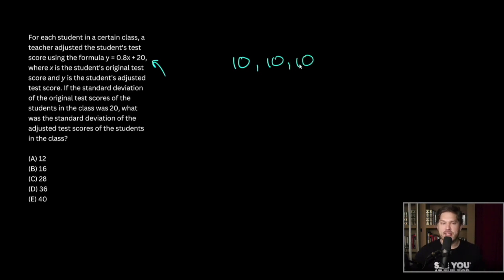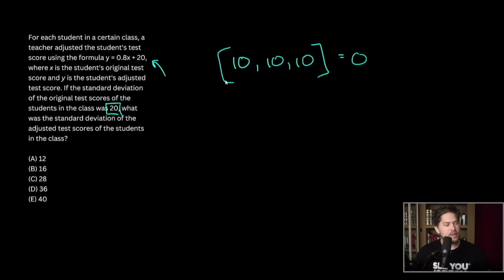Now we know that this isn't the case because we're given that our original standard deviation is 20, but just hang in there. We need to first understand standard deviation. What would be the standard deviation if we were given this list of 10, 10, and 10? Our standard deviation here would be 0, and that's just because they all have the same value. If you have a list where everything is the same value, then your standard deviation is going to be 0.